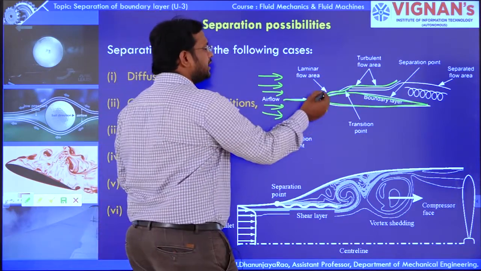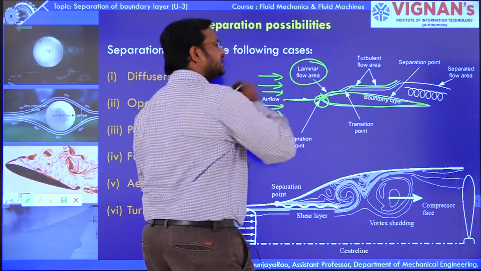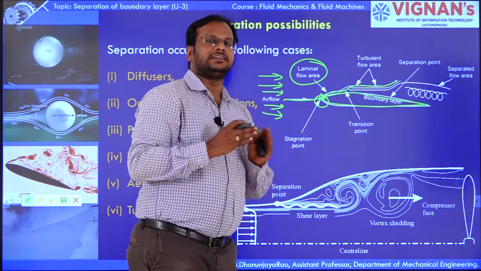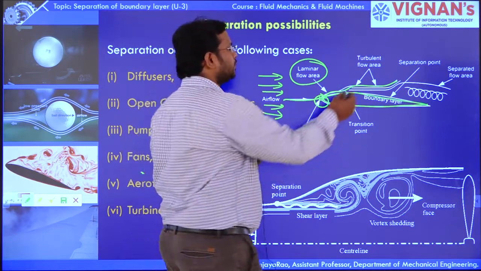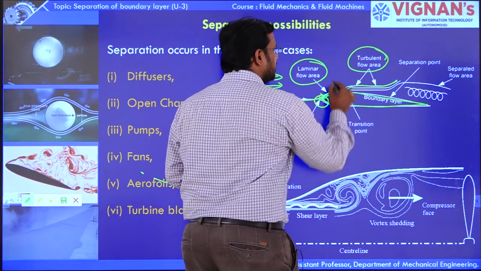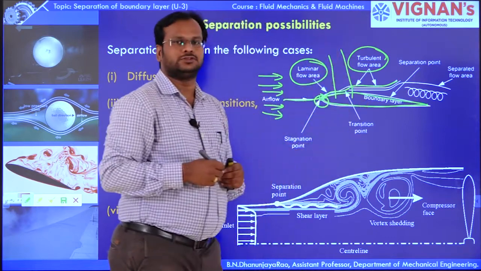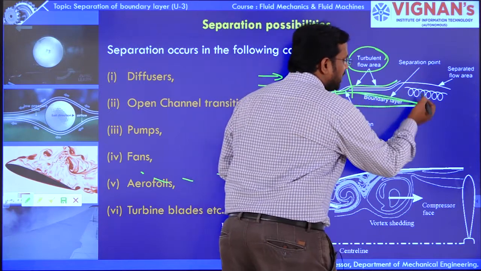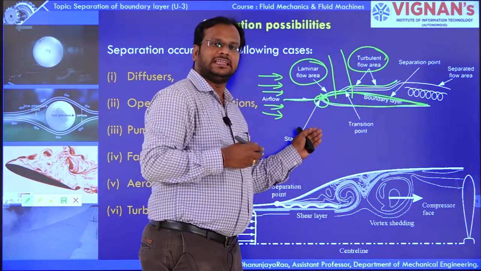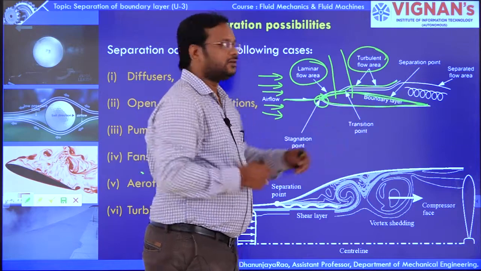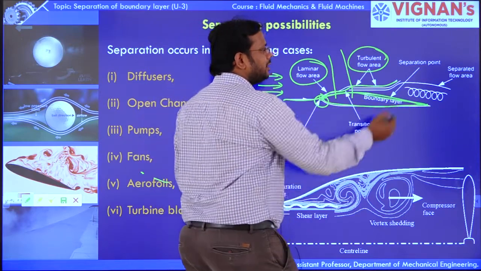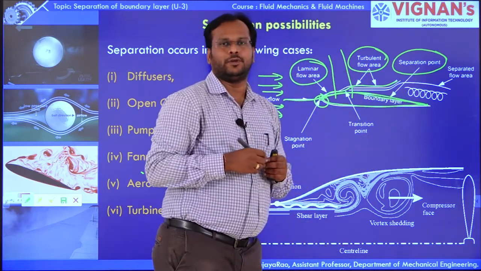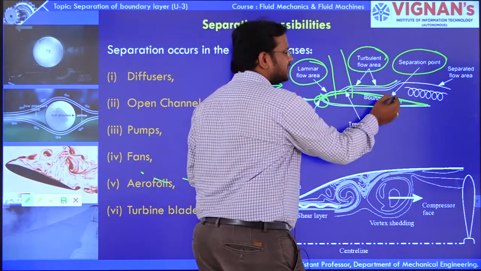Initially the flow is laminar, later it gets transitioned to turbulent flow. So here it is the transition zone. As the shape of the particular object is changed, because of angle of attack, the separation point is going to occur at a particular point. So that is the separation point.